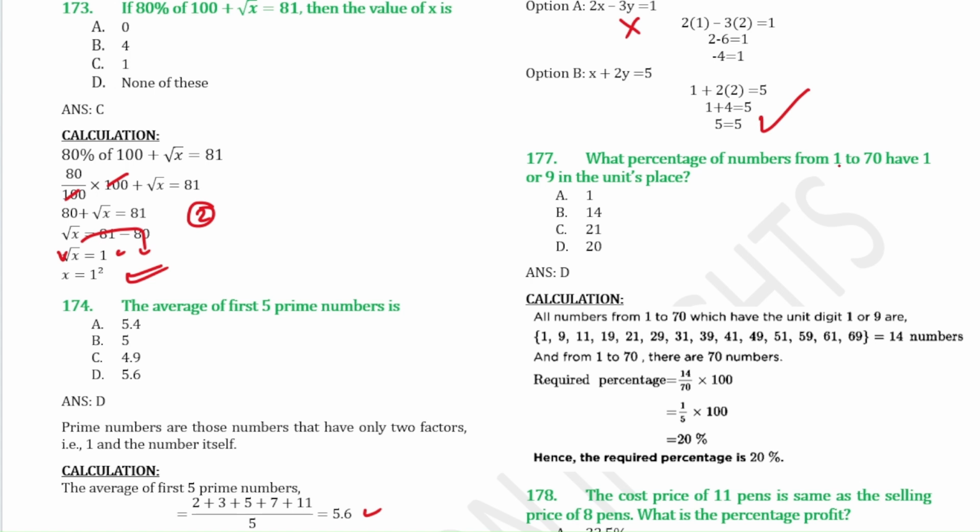What percentage of numbers from 1 to 70 have 1 or 9 in the units place? So we have to find the percentage. The numbers from 1 to 70 which have the unit digit as 1 or 9 are 1, 9, 11, 19, 21, and so on. So these are 14 numbers in total. So that means 14 divided by 70, because there are 70 numbers, right? From 1 to 70 you will have 70 numbers, times 100, so you will get the percentage as 20.